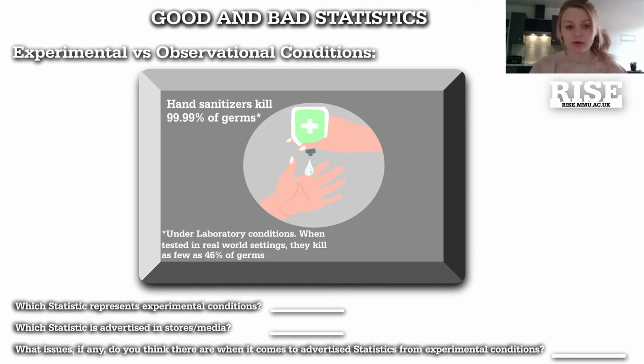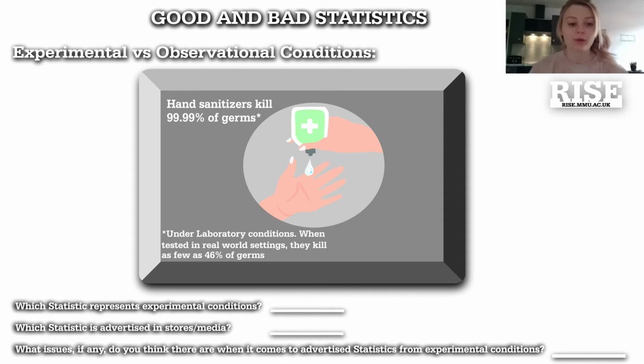We're given an infographic here which says hand sanitizers kill 99.99% of germs, which I'm sure a lot of people are familiar with. It doesn't just say this on adverts, but it would also say it on the bottle. But then underneath it says under laboratory conditions. When tested in real world settings, they kill as few as 46% of germs. Now, I find this extremely interesting because I didn't actually know that it was as few as 46%. I thought it was 99.99%, which isn't entirely a lie.